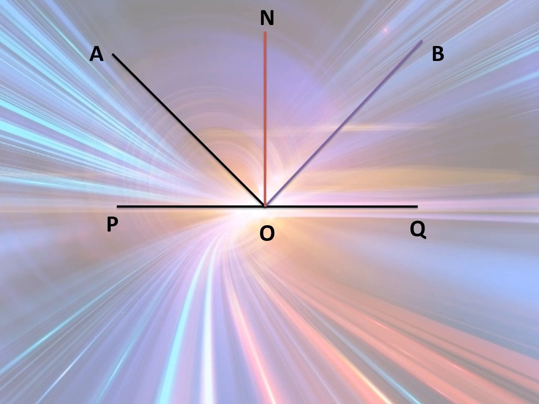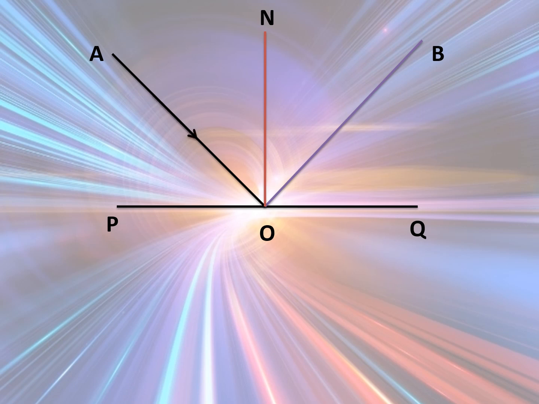Okay, so we'll repeat this again. My mirror is PQ, incident ray is AO, normal is NO, reflected ray is BO. Okay, I hope this is clear.